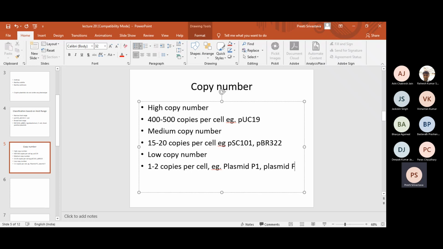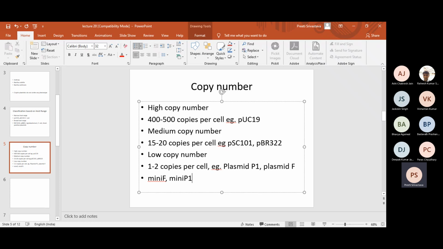The F plasmid, which is the fertility plasmid, and the P1 plasmid are examples. They both are mega plasmids of approximately 100 kb in size. So what people have done is make mini F or mini P1. Mini F and mini P1 are the minimal replicons of the megaplasmid P1 and of the megaplasmid F, and these minimal replicons are called mini F and mini P1.